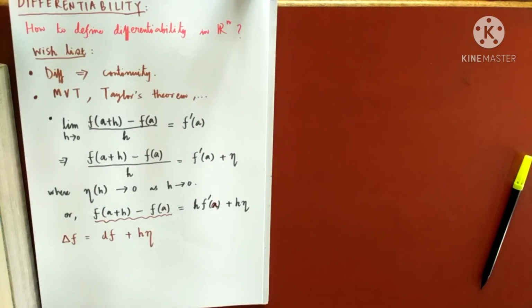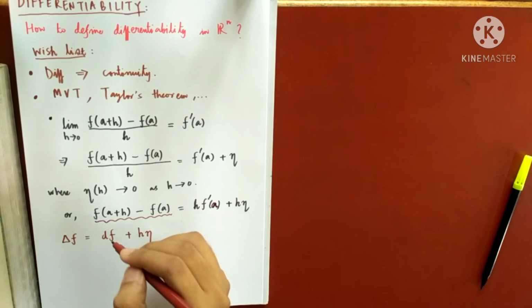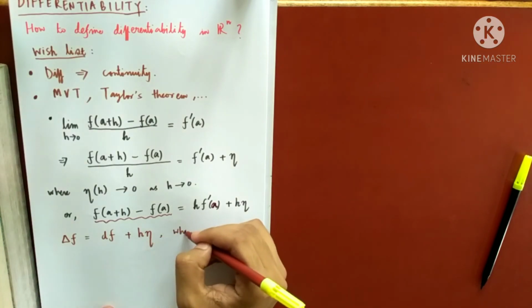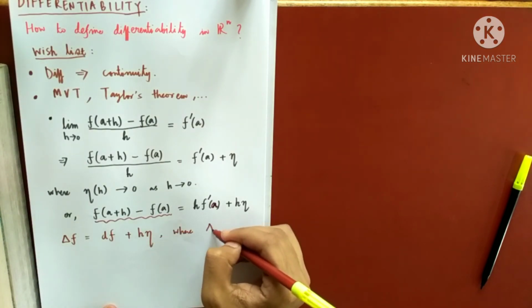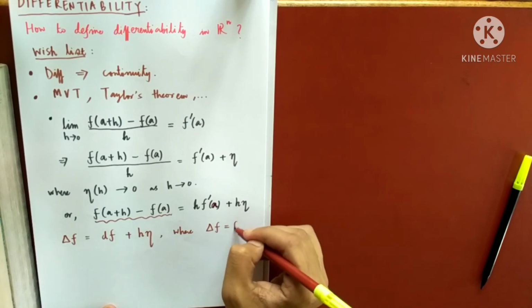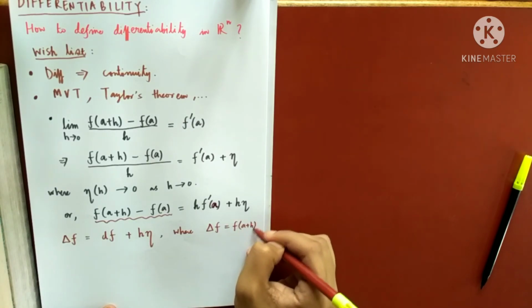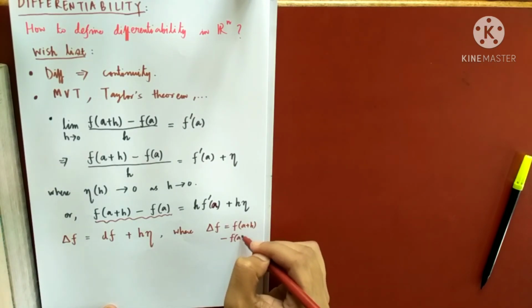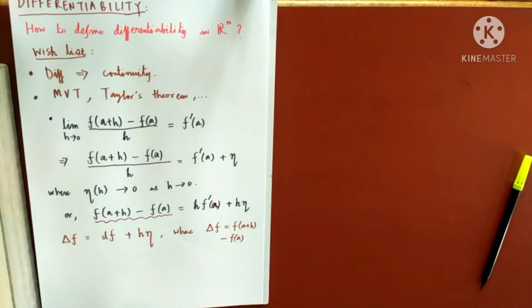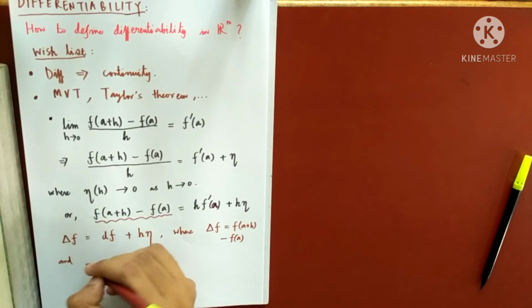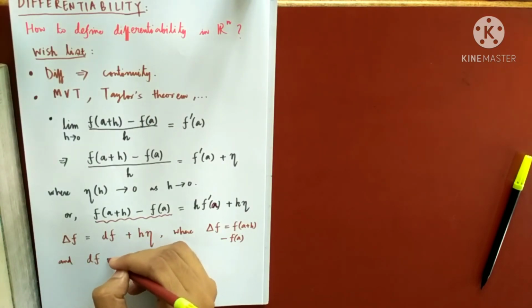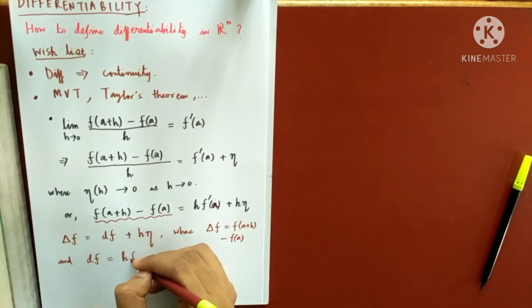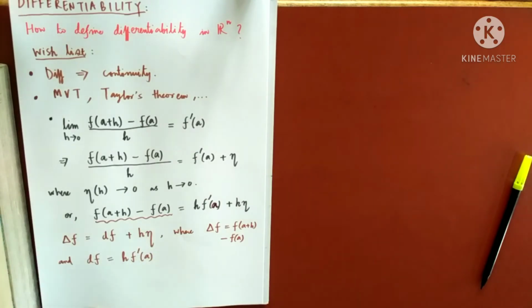Now I should write, where del f stands for f of a plus h minus f of a, which is known as the increment. You may write down the name of this, which is known as the increment, and df is nothing but h times f dash a. I'm doing it for a. I should have actually started with x. Doesn't matter.